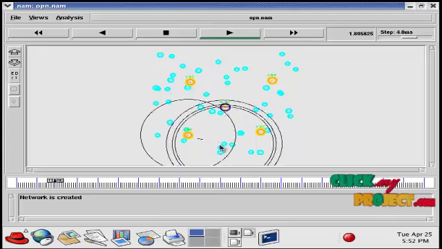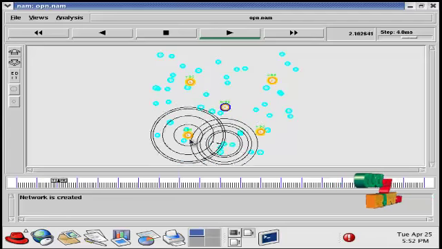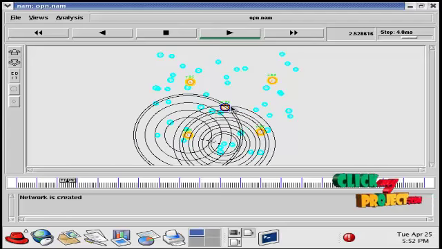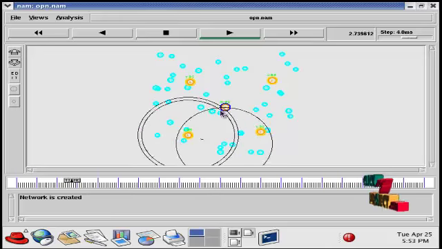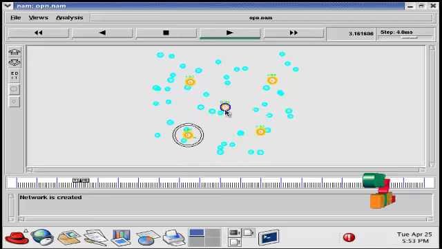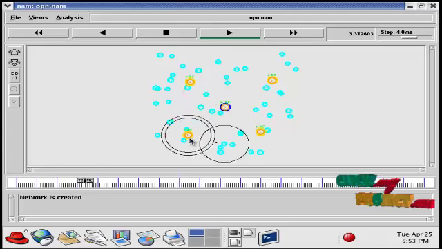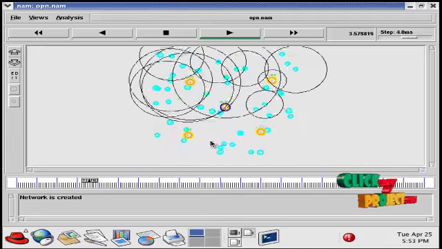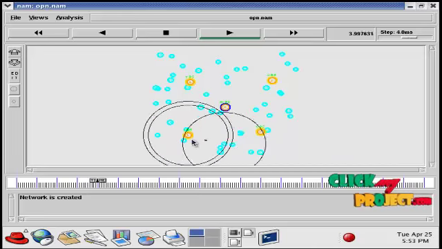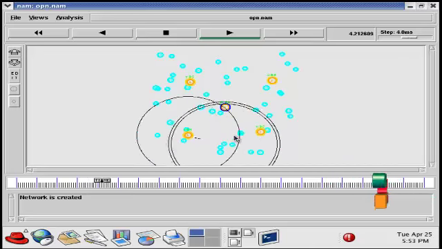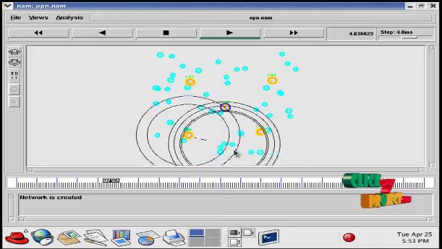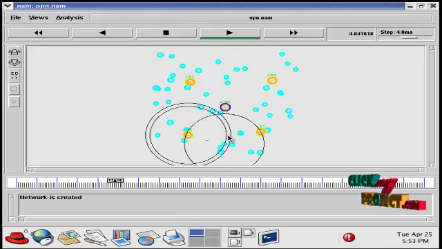From the user, the packets are first transmitted to the nearby base station, and from this base station it transfers to the macro base station. The small cell base station and the macro base station are connected by the backhaul link. The users and the small cell base station are connected by the access link. These are all the coverage areas for each and every node in the network. This represents the cell planning.